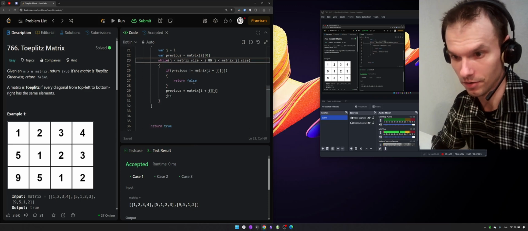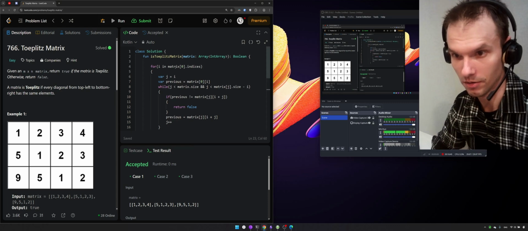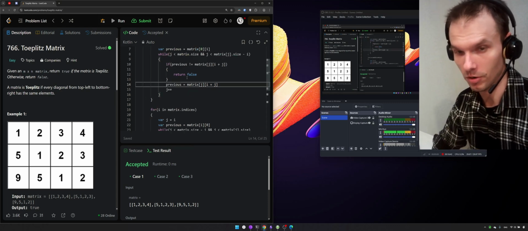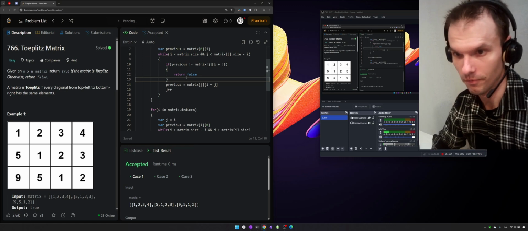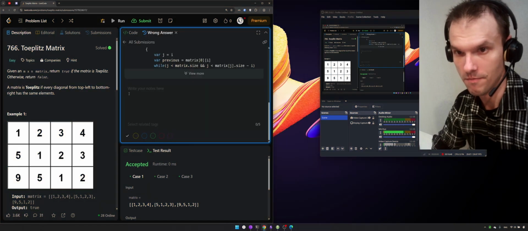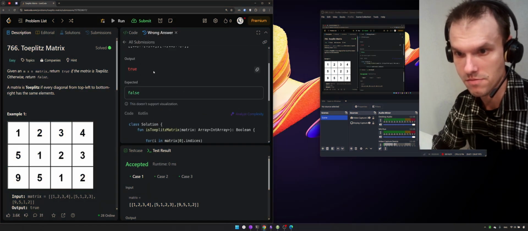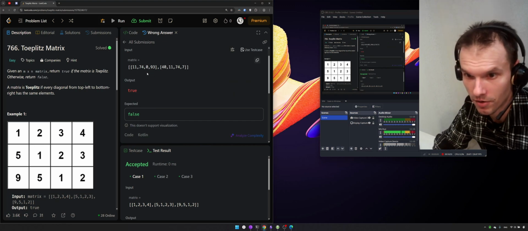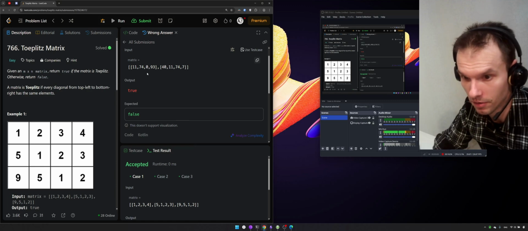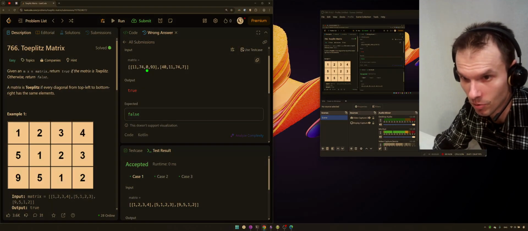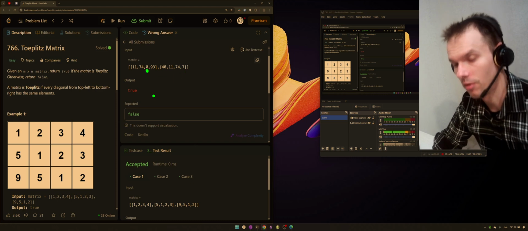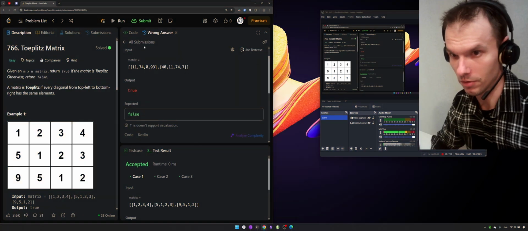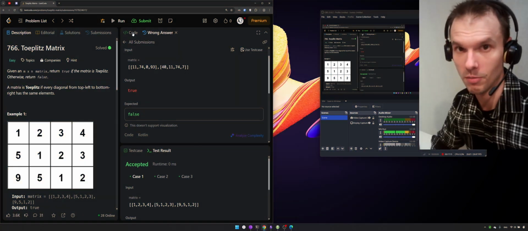And okay, let's just try to submit it to check all the test cases. It's checking. Okay, this is another test case where my code is failing, and this is just because this 0 isn't matched by this 7. So these are diagonal elements, and they have to be matched somehow. Okay, let's check the code once again and try to find the mistake.